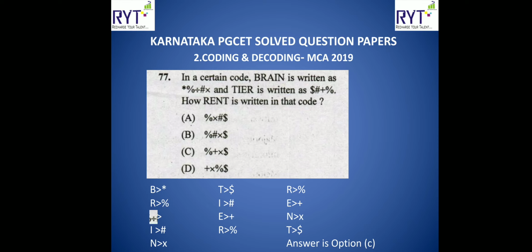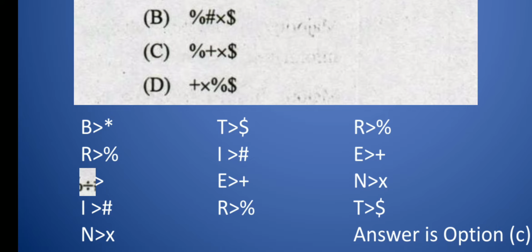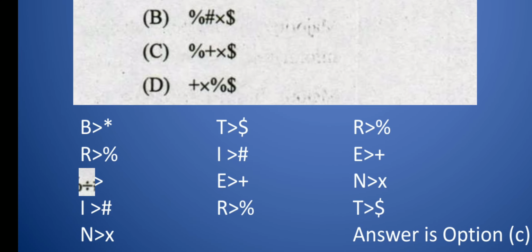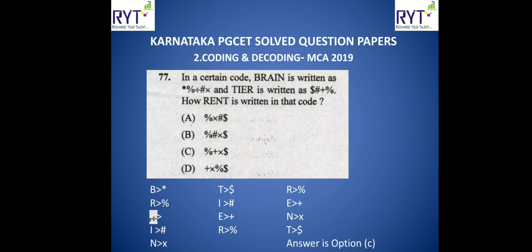Now they are asking what is RENT. R we know already from here. It is percentage symbol. E we know already, plus. N also we know, x or multiplication mark is there. T means dollar sign is there. So answer is option C. Okay. So these type of questions will be there which are very easy to score.